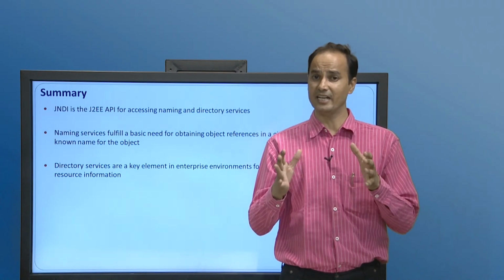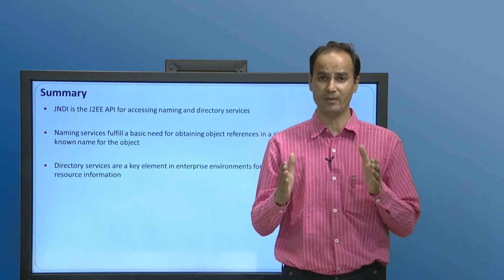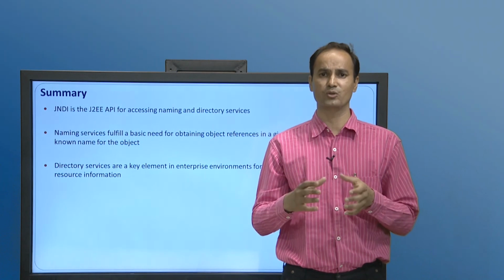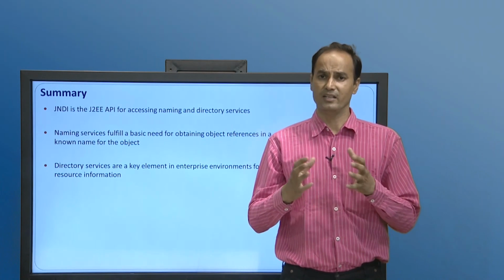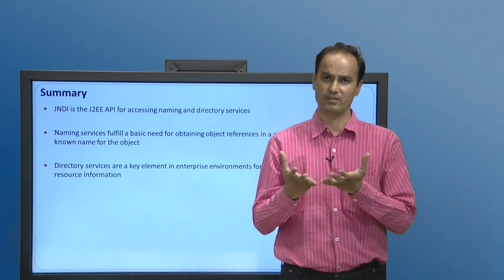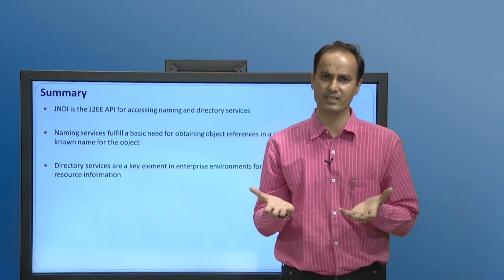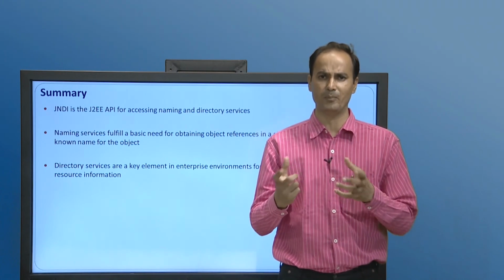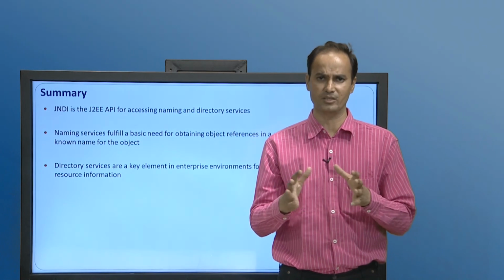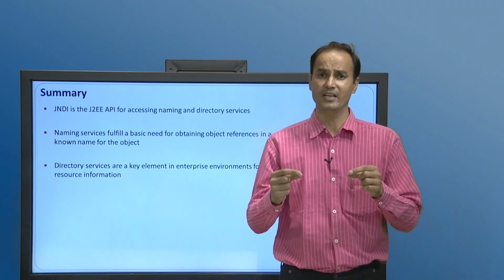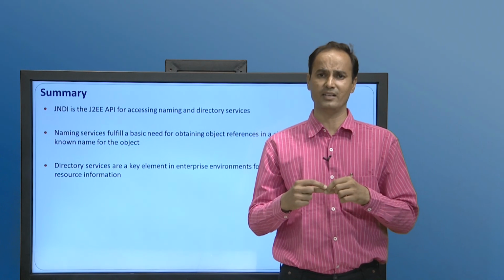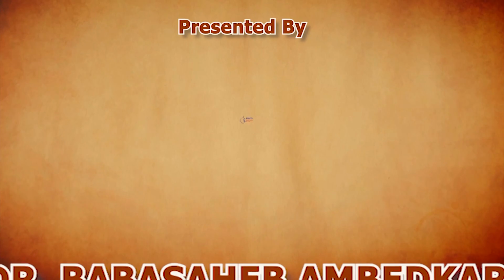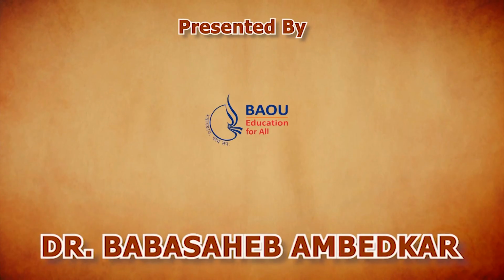Generally, the JNDI API is a J2EE API for naming and directory service. Naming and directory service helps Java programmers to identify and access the services of underlying registered vendors without thinking about the API and protocols they are implementing. So JNDI makes it very easy for programmers to access the underlying resource and naming and directory service without any problem. Thank you.